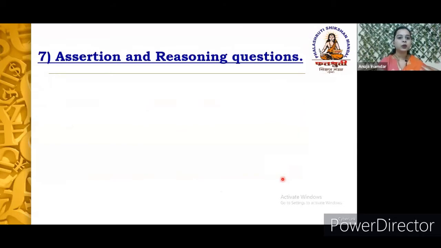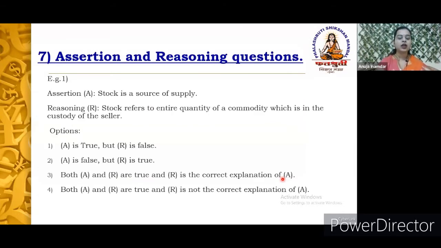The seventh question is the assertion and reasoning question. This is also an extension of true and false. But how do we answer this kind of question? Here you will get an assertion and a reasoning along with four options.